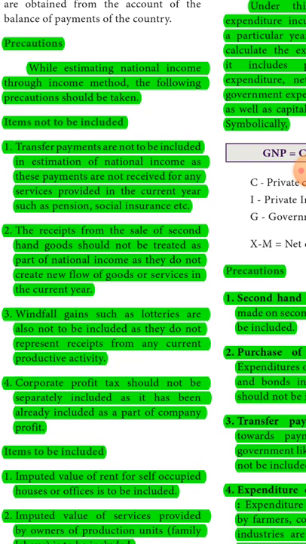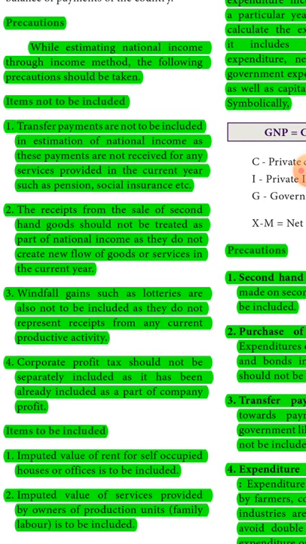Windfall gains, such as lotteries, are also not to be included, as they do not represent receipt from any current productive activity. Corporate profit tax should not be separately included, as it has already been included as a part of company profit.